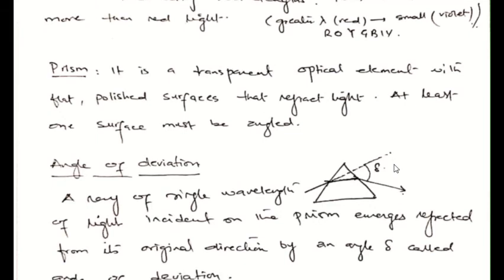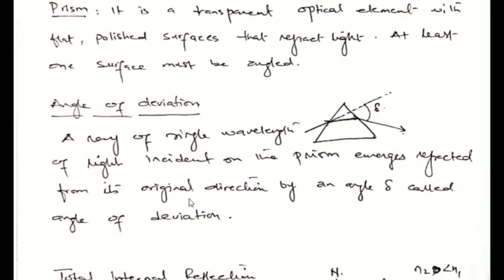Angle of deviation: a ray of a single wavelength of light incident on a prism emerges refracted from its original direction by an angle. This delta over here is called the angle of deviation.